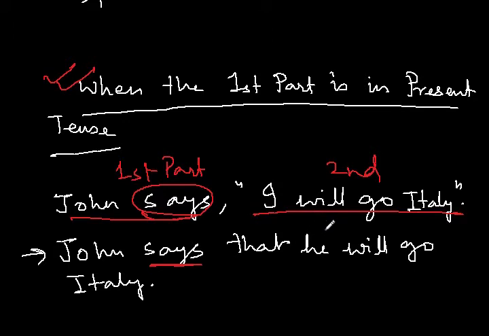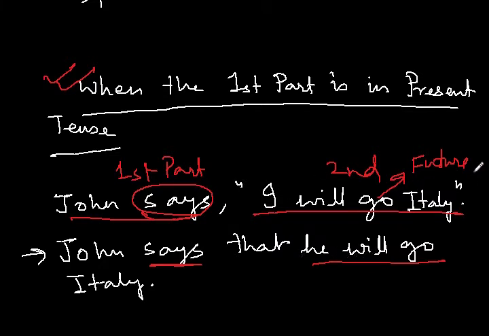So you see that when the first part is in present tense, the tense of the second part remains the same. This is in future tense, simple future tense, "will go". And here it remains in future tense, "will go". So when the first part is in present tense, the tense of the second part remains the same. Only what changes do we make?